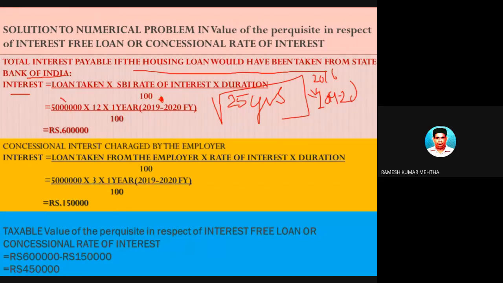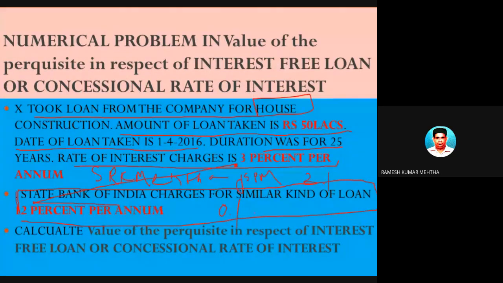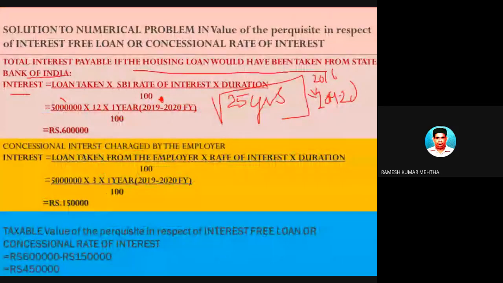So what is the loan taken? If I remember, the loan amount which was taken was rupees 50 lakhs. Okay, here it is, 50 lakhs. So the formula I have put is 50 lakhs into rate of interest into 1 year. It is now 6 lakh rupees. If he had taken the loan from SBI, he would have paid 6 lakh rupees of interest for the financial year 2019-20.